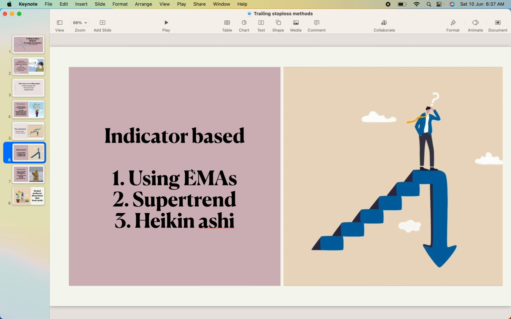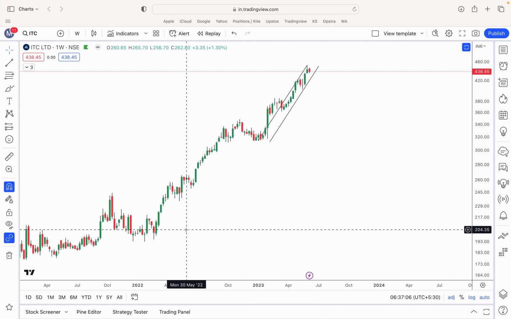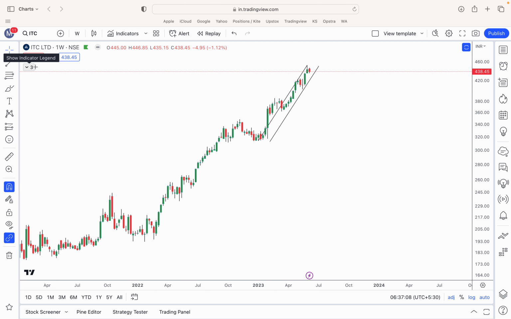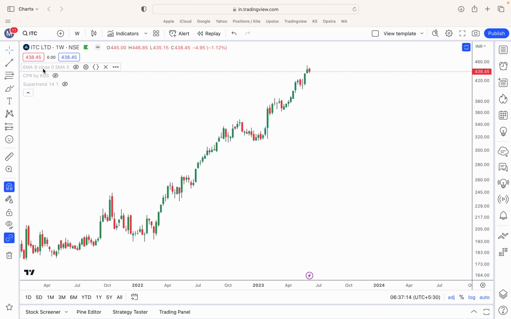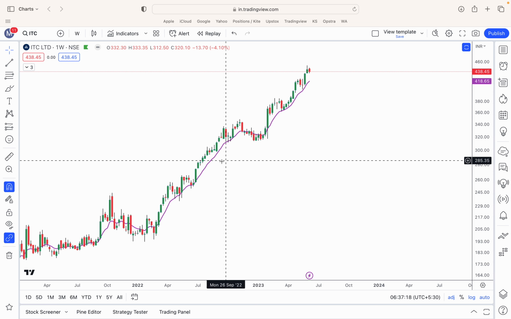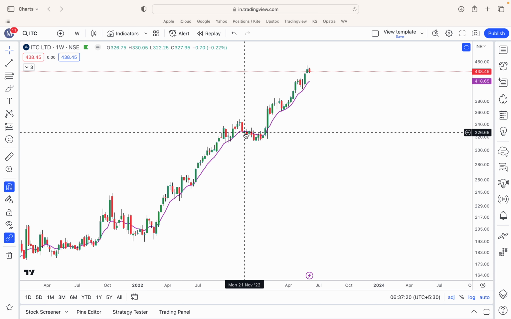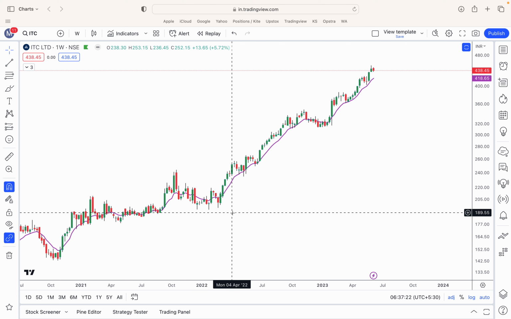First is using EMAs. EMA is exponential moving average, another is Super Trend, and then you have Heikin-Ashi candle based. Coming on to one by one, so let me just hide these trend lines. Coming to the first indicator, that is EMA. So I have already plotted one EMA, which is EMA 9. So this is a 9 period exponential moving average, and you can be in the trade.